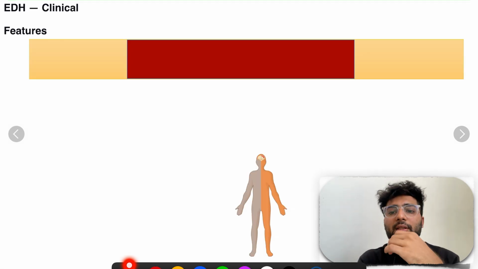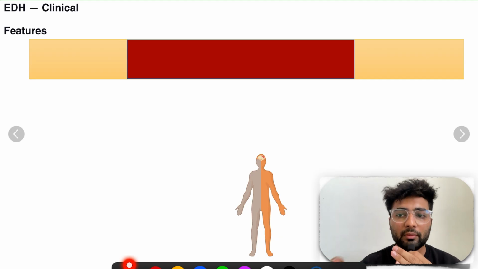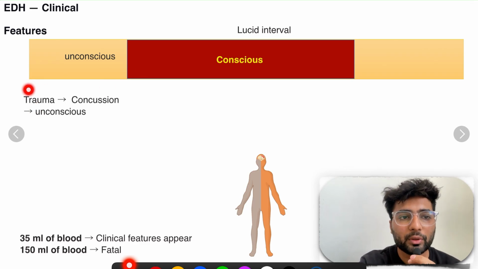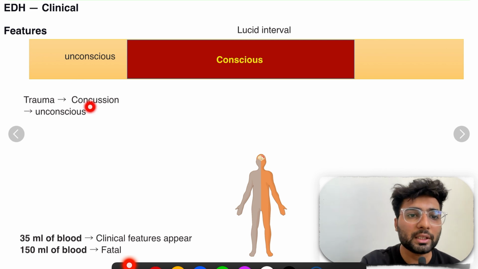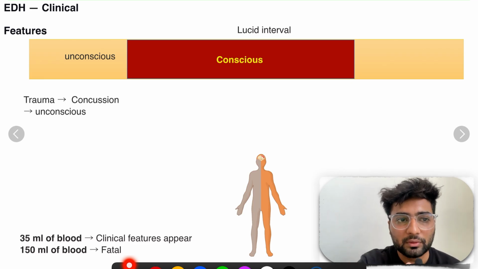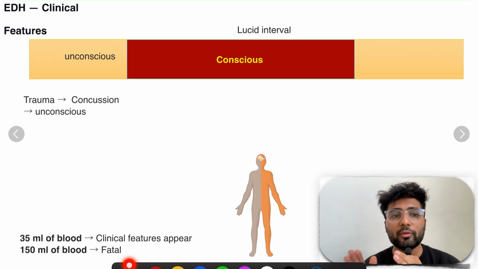So now, what are the clinical features? Obviously, first, let's imagine a patient has had a blow. Let's say at this point the person got hit by a rod or in an accident. For some time he will be unconscious. Why? Because that trauma creates concussion. What is concussion? The electrical activity inside the brain is disrupted for some time, so the patient is unconscious for that same time. Now imagine, here there was trauma, so at the same point there will be artery rupture.